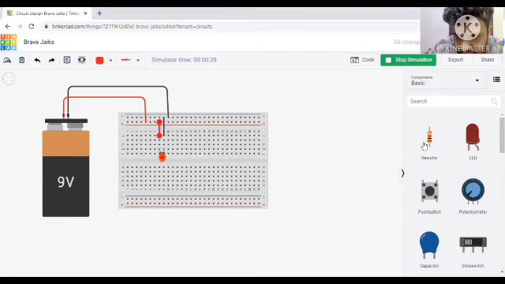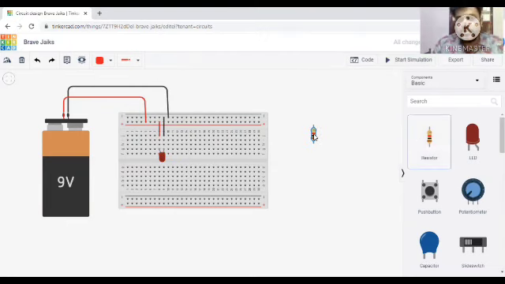So we are introducing a component known as resistor. In order to know what value of resistance we need to give, we know that voltage V equal to IR. From that we can calculate resistance R equal to V by I. The voltage is 9 volt, and from that equation we can take the resistance as 450 ohm.